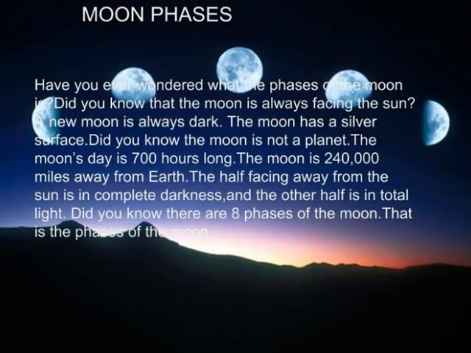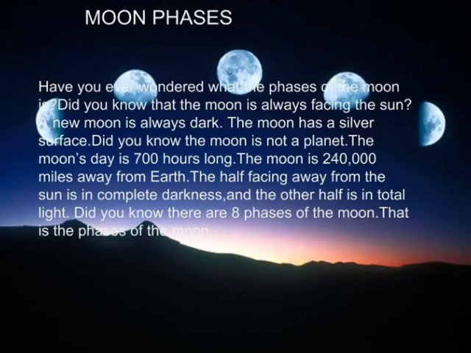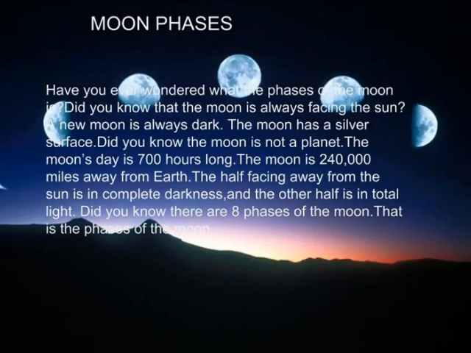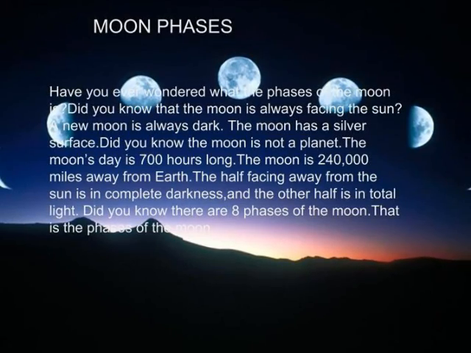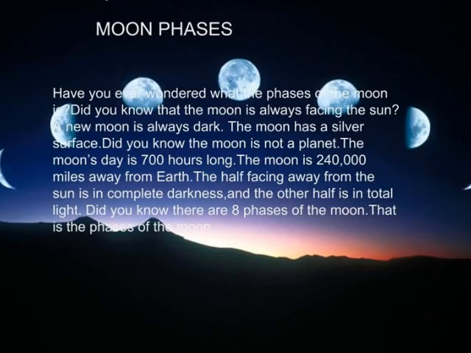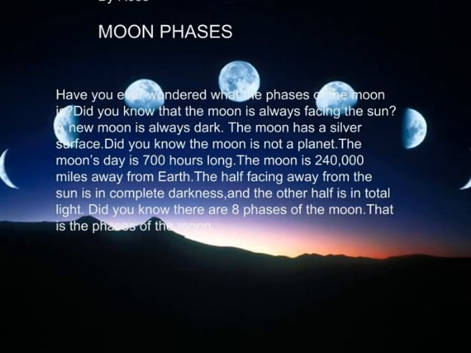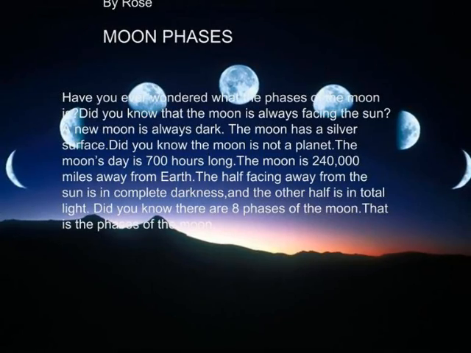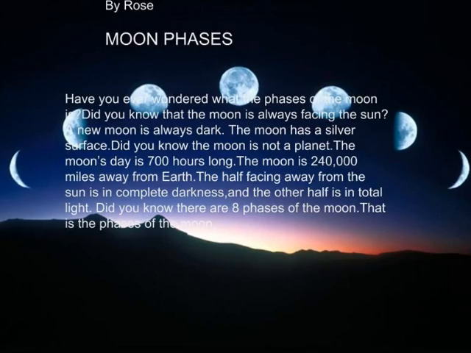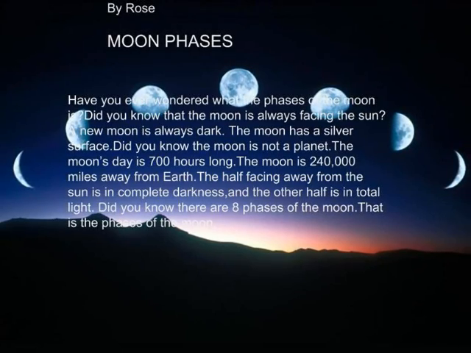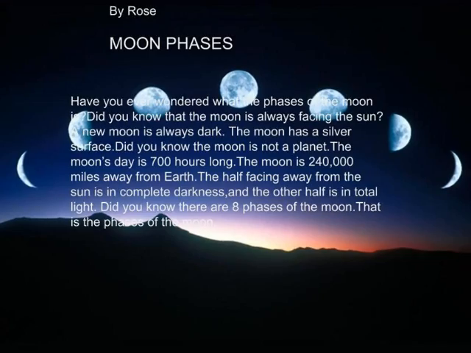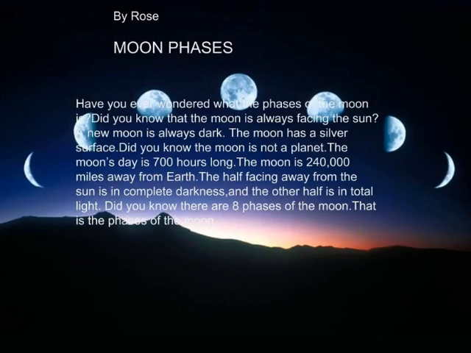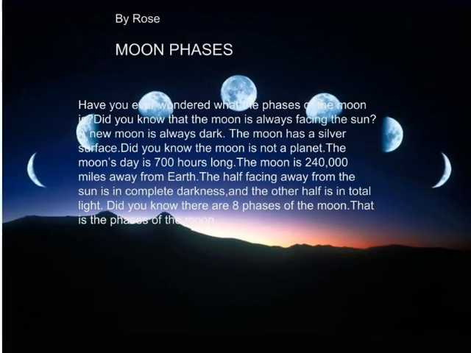Byros, moon phases. Have you ever wondered what the phases of the moon are? Did you know the moon is always facing the sun? A new moon is always dark. The moon has a silver surface. Did you know the moon is not a planet? The moon's day is 700 hours long. The moon is 240,000 miles away from Earth. The half facing away from the sun is in complete darkness, and the other half is in total light. Did you know that there are 8 phases of the moon? Those are the phases of the moon.